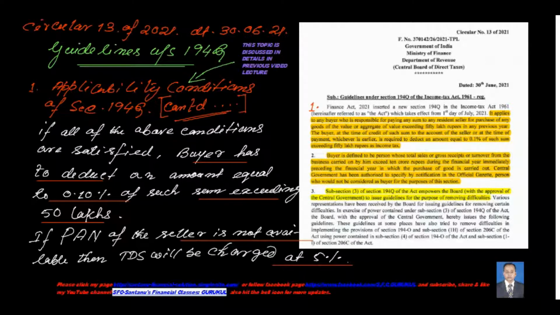Now, if all of these conditions are satisfied, then the buyer has to deduct an amount equal to 0.1% of such sum exceeding 50 lakhs. If the PAN of the seller is not available, then the TDS will be charged at 5%. That's it. Although all these things are discussed in greater detail in my previous video, please check it.